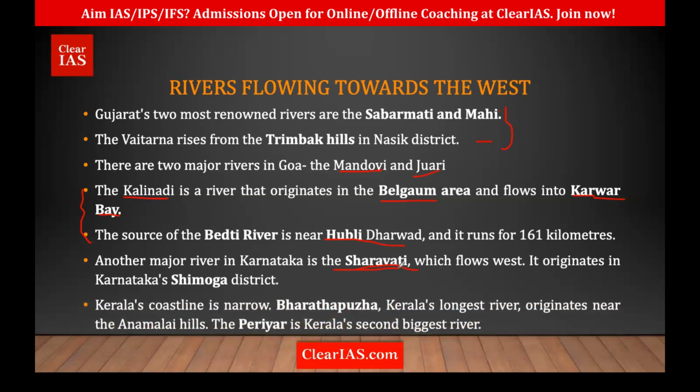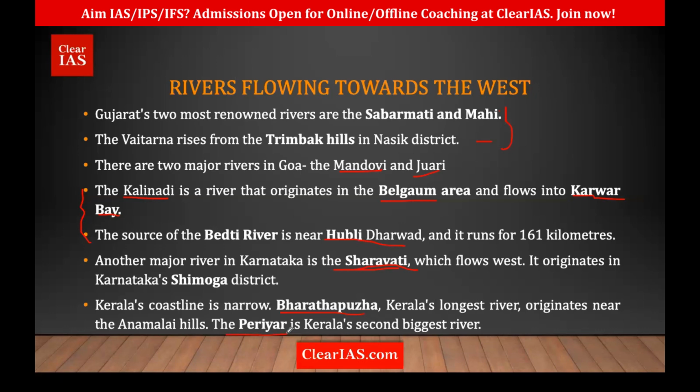And in Kerala, we have two important rivers, Bharatapuzha and Periyar. There are so many small rivers, but still Bharatapuzha is the longest river in Kerala. It's very important. And we have Periyar, the second largest river. So these are the important west flowing rivers in the south.